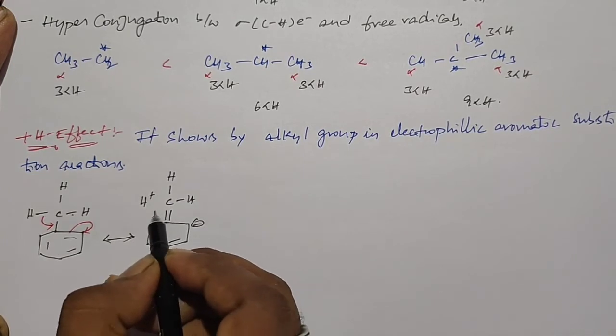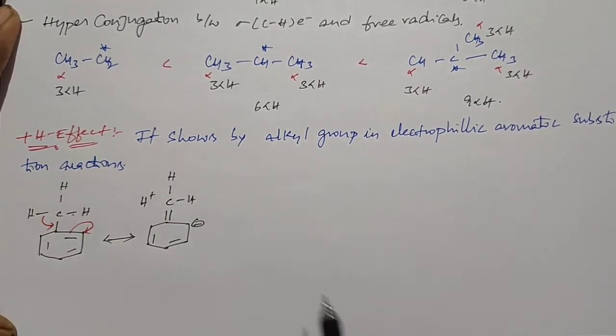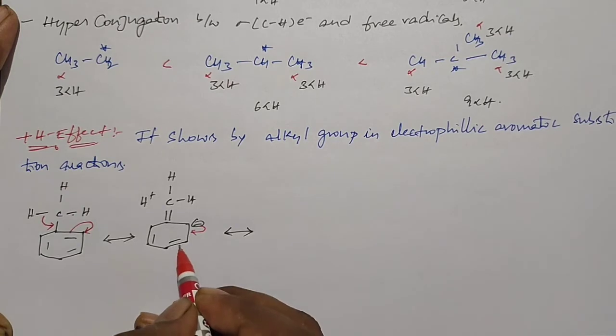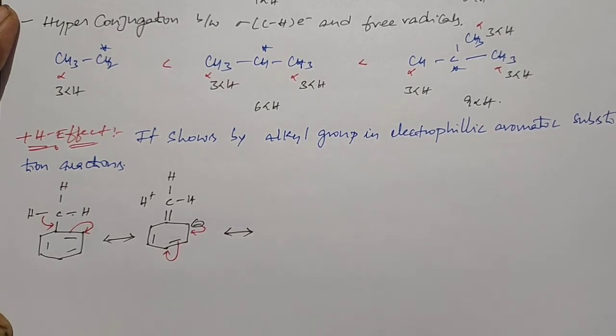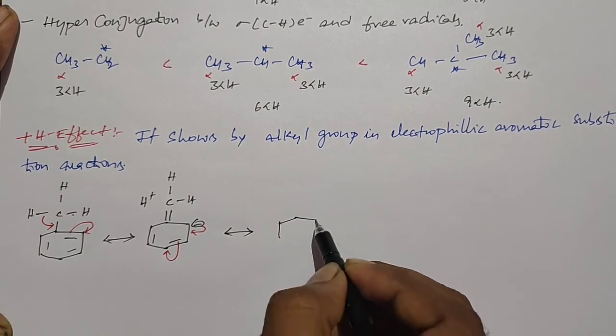This is no bond resonance, so there is no bond between the alpha hydrogen and the alpha carbon atom. Then again these lone pair electrons shift as pi electrons towards here, and these pi electrons shift towards this carbon as a lone pair. We get the next resonating structure.